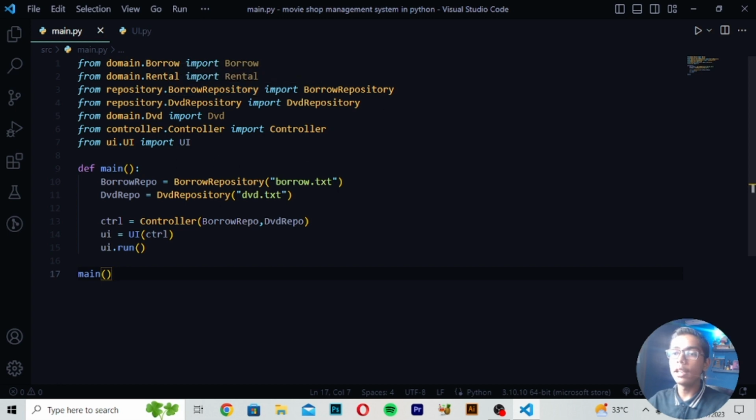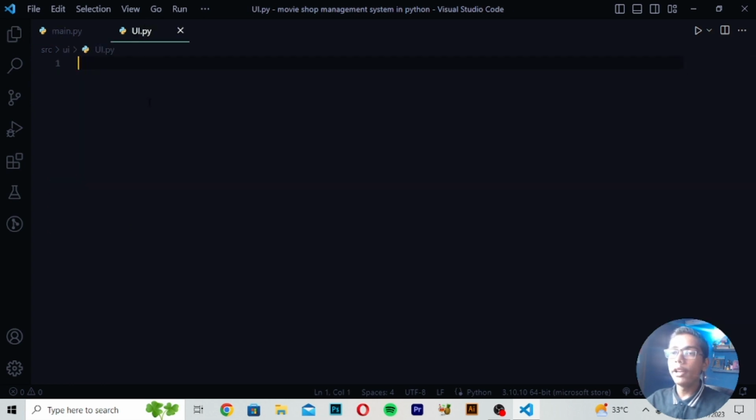So you can see I've just saved this all file. After saving this, here we have to now start the codes of UI in which we will be writing our UI code. So here you have to move to your UI.py file, and here I will be just now writing the UI codes of my movie shop management system.